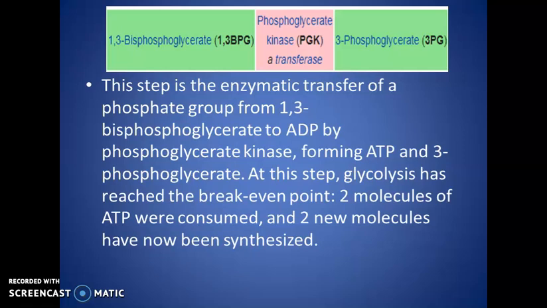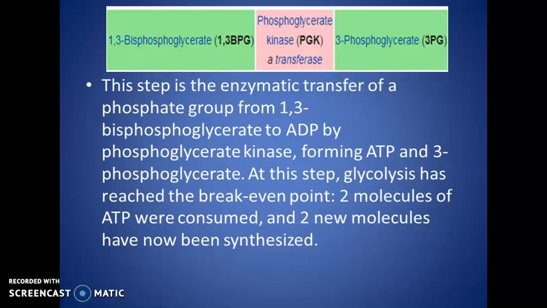Next is 1,3-bisphosphoglycerate, in the presence of the enzyme phosphoglycerate kinase. It is a type of transferase. It converts 1,3-bisphosphoglycerate to 3-phosphoglycerate, and this step is an enzymatic transfer of a phosphate group from 1,3-bisphosphoglycerate to ADP.